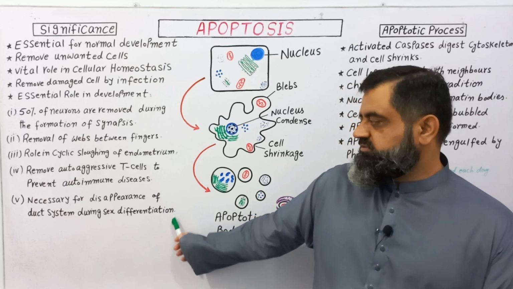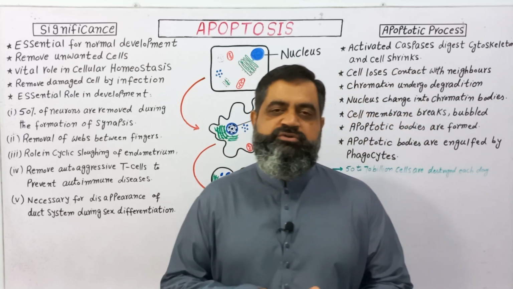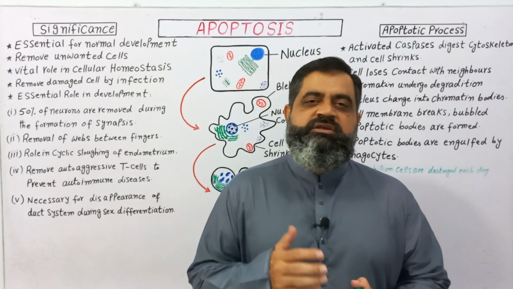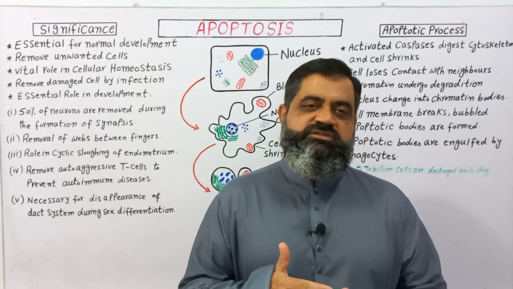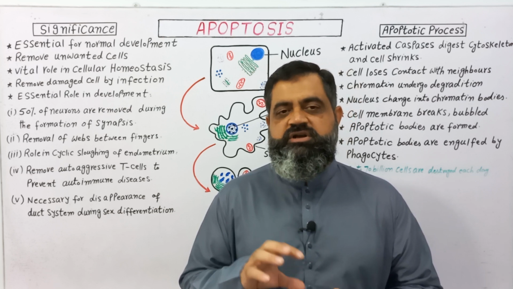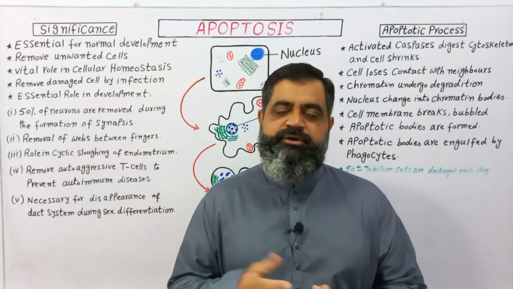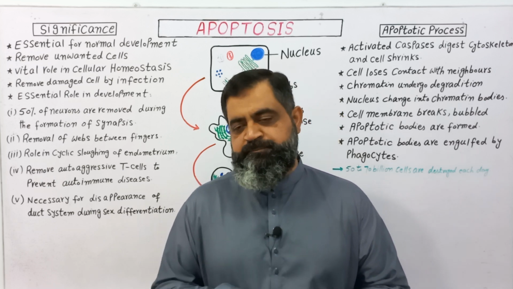Apoptosis is also necessary for disappearance of duct system during sex differentiation. During the process of development of the fetus, sex has to be determined, either the fetus is a male or a female. So during this process, through apoptosis, certain duct systems are removed so that the sex of a fetus can be determined, either male or female.